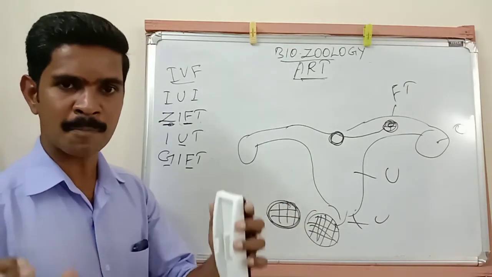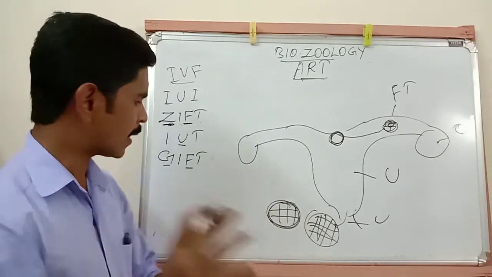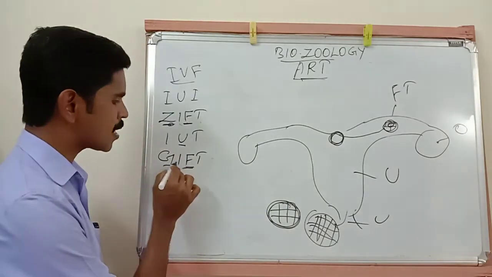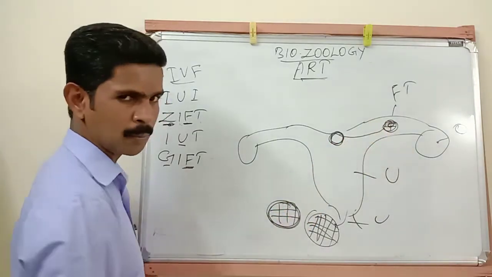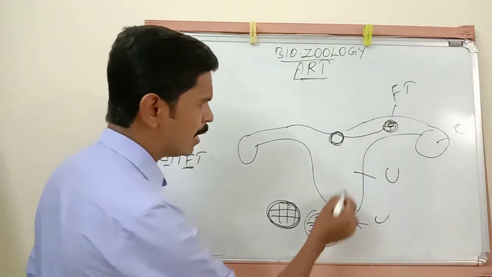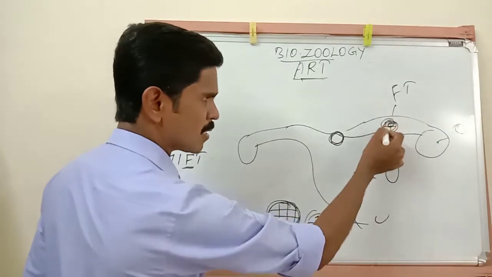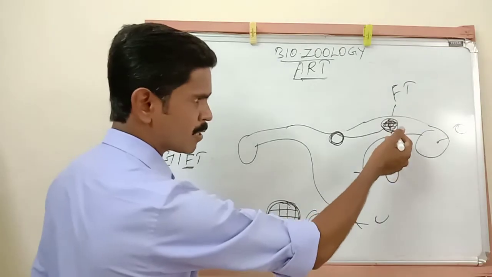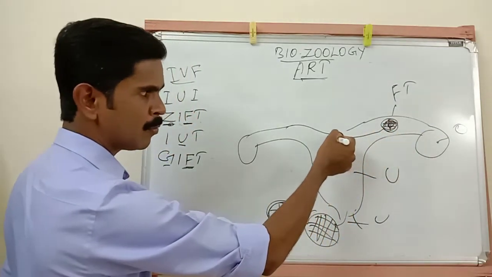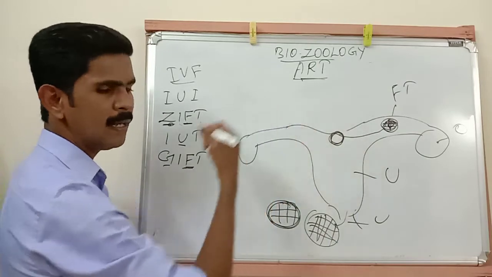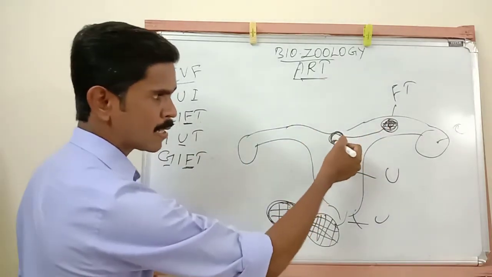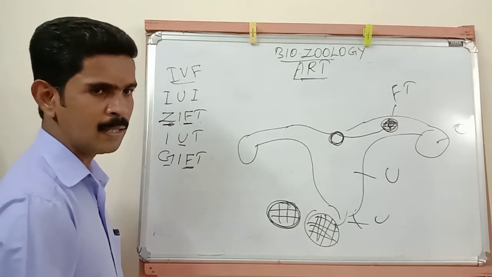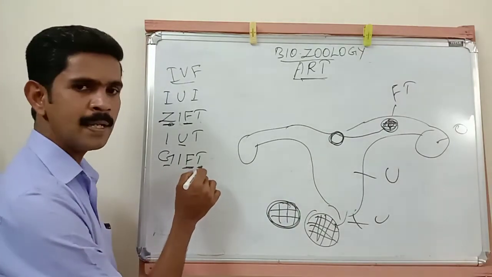Now the egg and the sperm, or the ovum and the sperm, both are directly transferred to the fallopian tube. So gametes are directly transferred to the fallopian tube. Just imagine the ovum is transferred here, the sperm is also transferred here. Now the fertilization process takes place here. After fertilization, the zygote is formed, then the zygote slowly moves to the uterus and is implanted in the wall of the uterus. Understand? So this is gamete intrafallopian transfer.